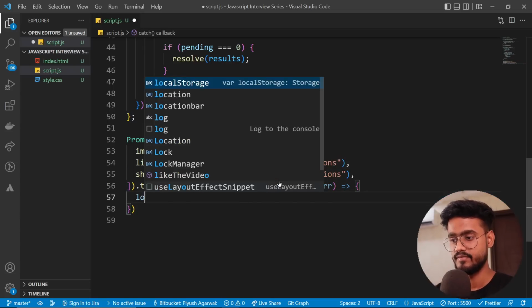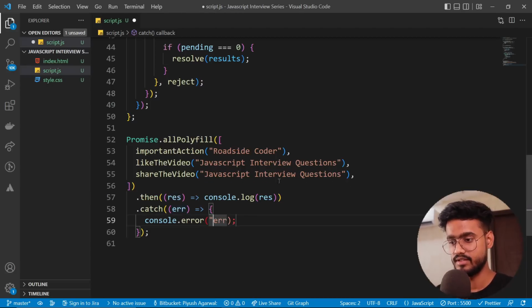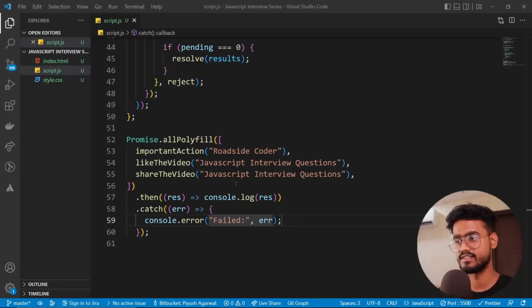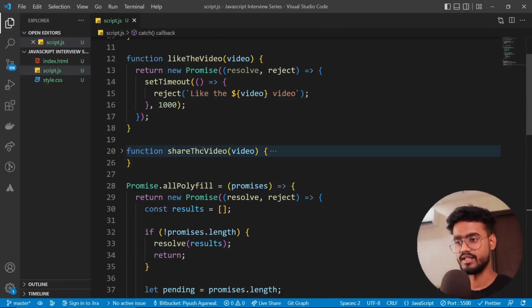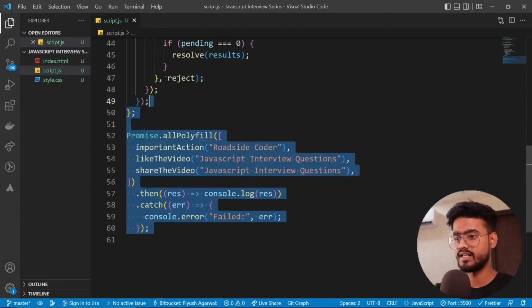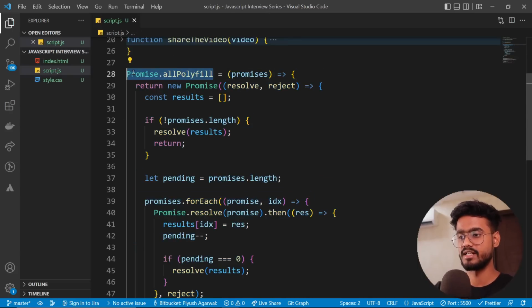So catch error and console.error, and I'm going to say failed, like that. Let's see. Yep, failed, and whatever the message that we had provided in that promise. Awesome. So yeah, that is what we were expecting from this, and this is what the Promise.all implementation is.